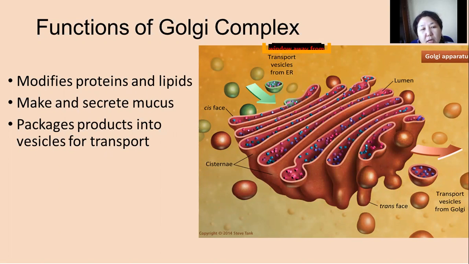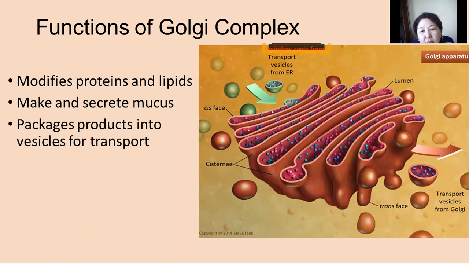Function of the Golgi complex. The Golgi complex has the following main functions. First, it modifies proteins and lipids. Second, it makes and secretes mucus. Third, it packages products into vesicles for transport.